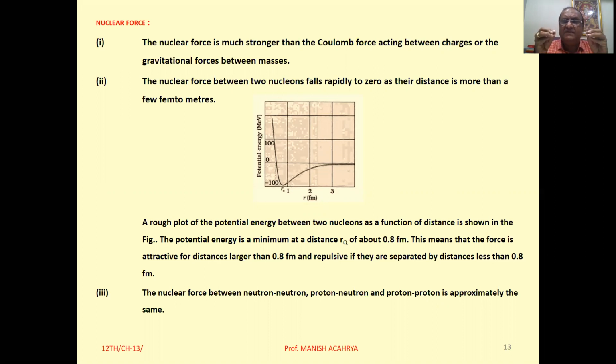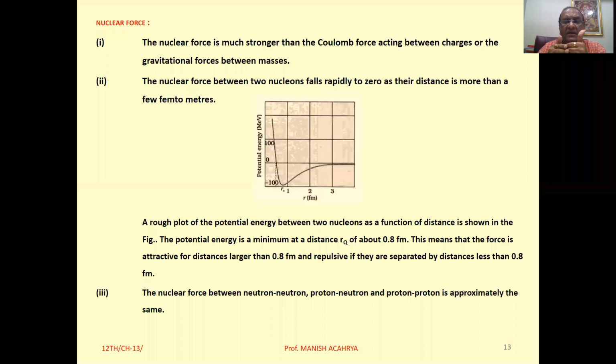It implies that this force is exerted by one nucleon on another nucleon within a very short range, or we can say when two nucleons are neighbors, in that case this force will be effective. And this range is of the order of Fermi, 10 raised to minus 15 meter.